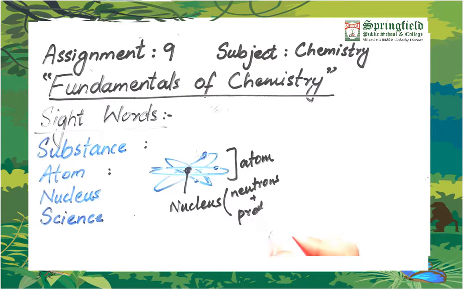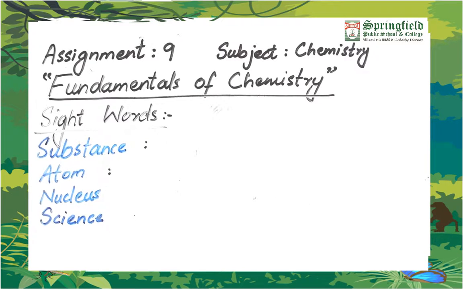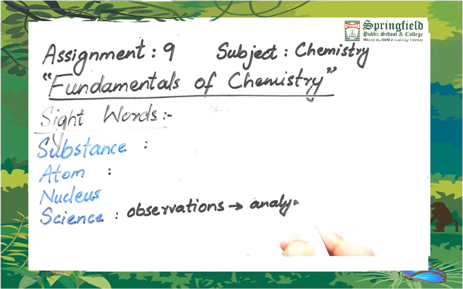Then what is science? Science is that discipline which studies the phenomena of nature. It is based on observations, and these observations are then analyzed. After analysis, some predictions are made about the future of the universe.